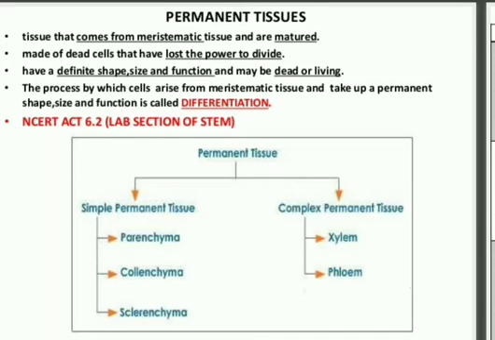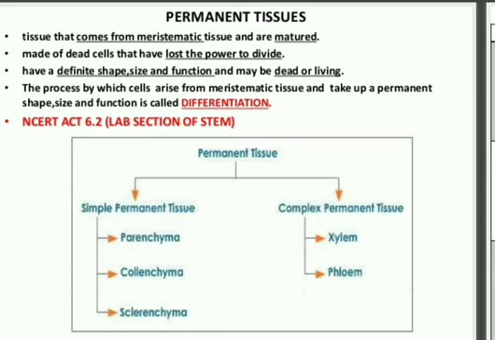Then we have discussed the process of differentiation, the process by which cells arising from meristematic tissue take up a permanent shape, size and function is called differentiation. Here I have given you a flowchart also, which tells permanent tissue and its types.